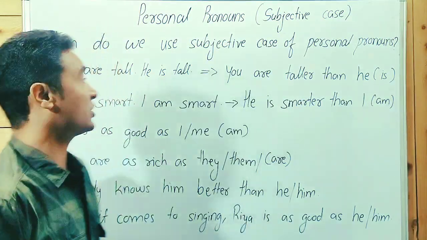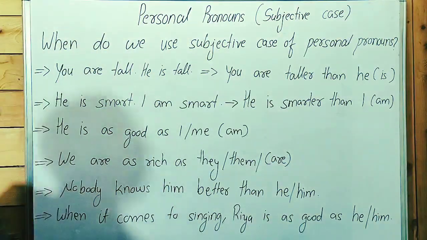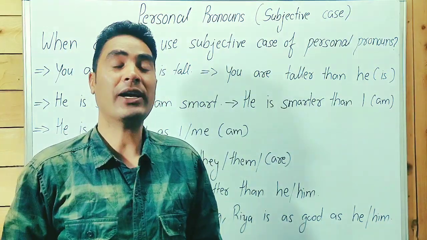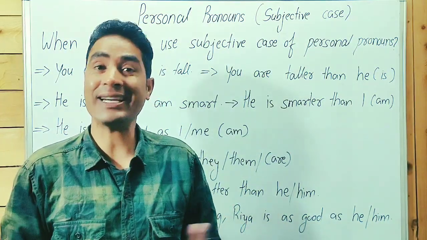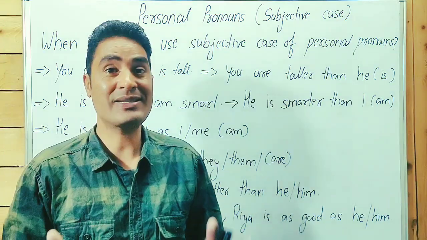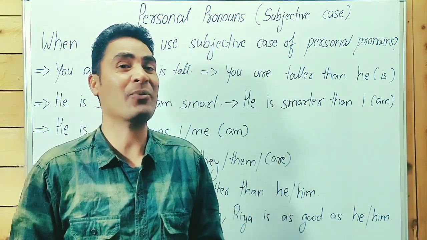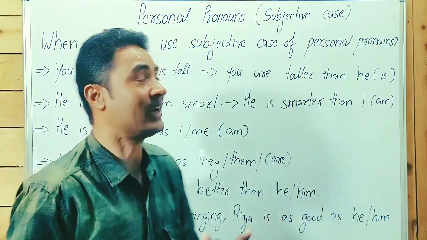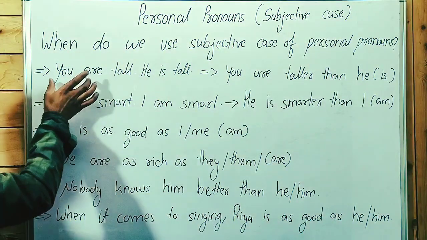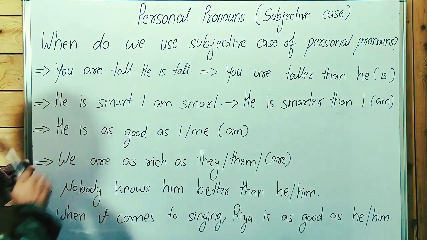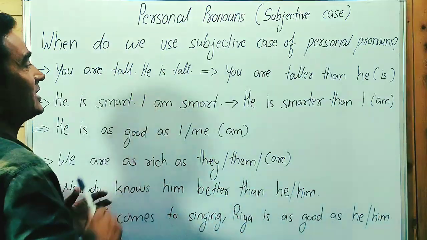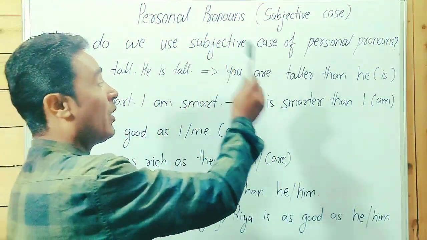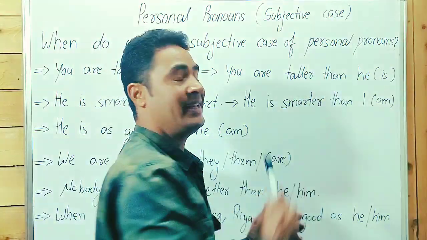Let's learn the third rule. When do we use the subjective case of personal pronouns? Guys, when we compare subject to subject, in this case we use the subjective case of personal pronouns. Sir, we don't understand. Okay, let me explain. There are two sentences: You are tall, he is tall. These two sentences can be written: you are taller than he is.